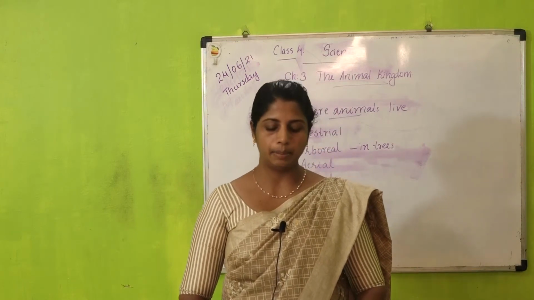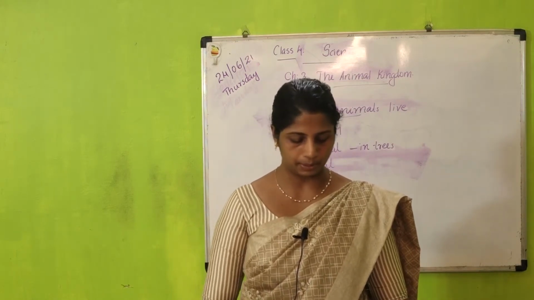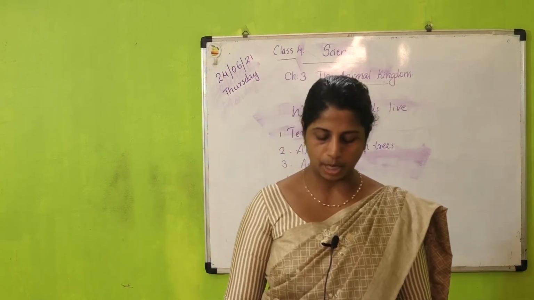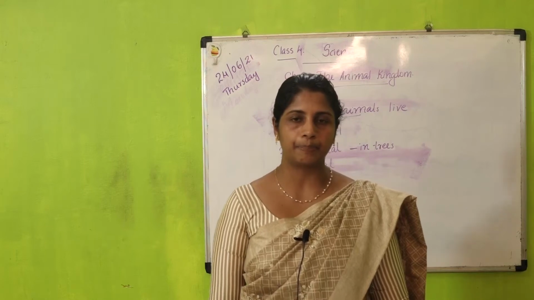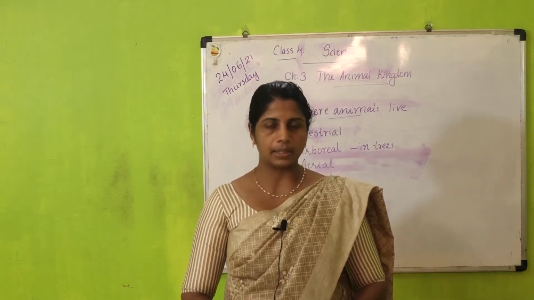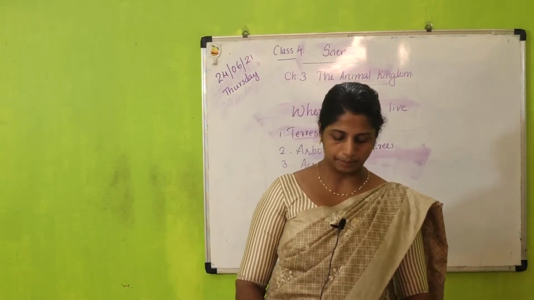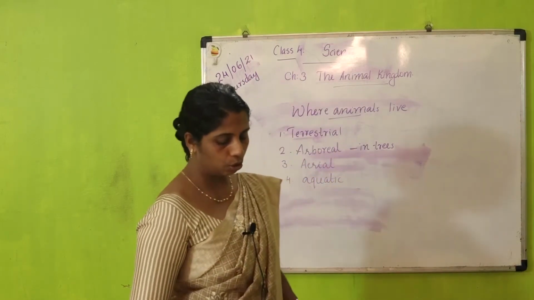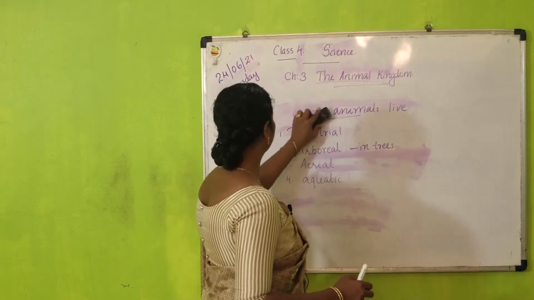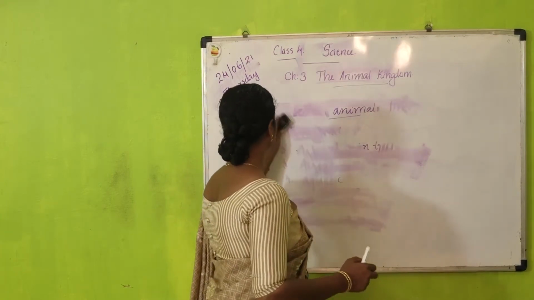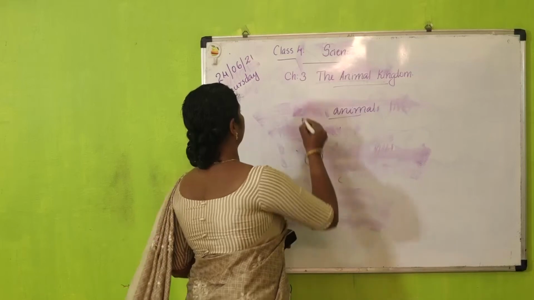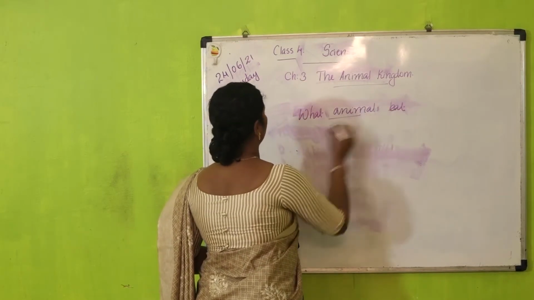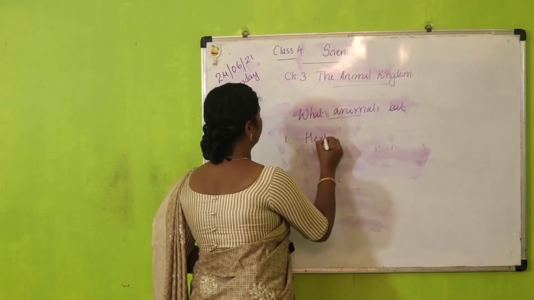Next, what animals eat? Some animals are herbivores, some are carnivores, some are omnivores and parasites. Herbivores are animals that eat plants. First one, herbivores.